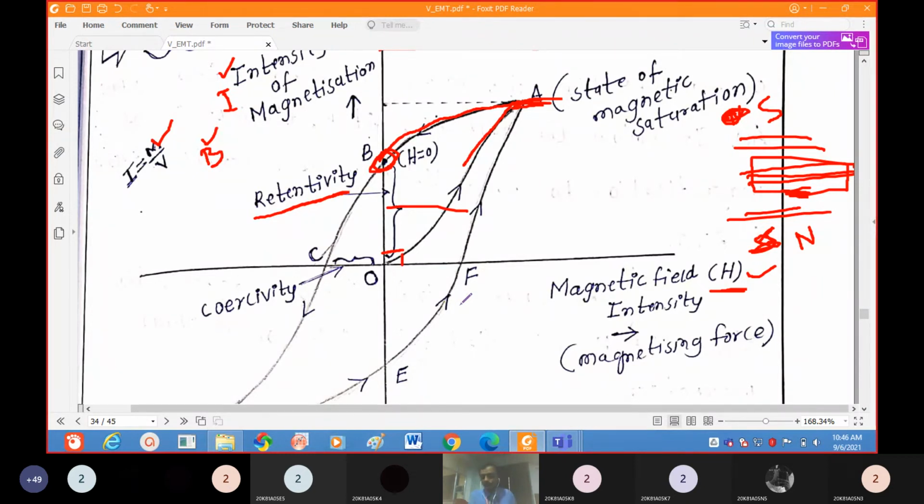One more question in this is domain theory, hysteresis, and types of magnetic materials: para, ferro, dia, ferri, antiferro. You have to write all these, and examples also. If they particularly mention properties, you will write the properties.